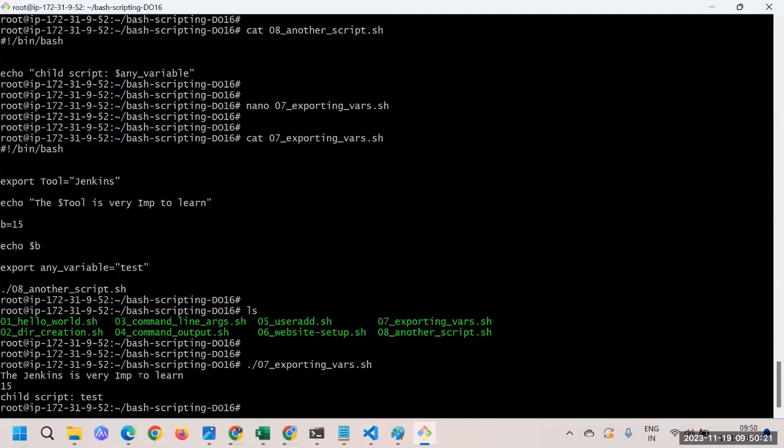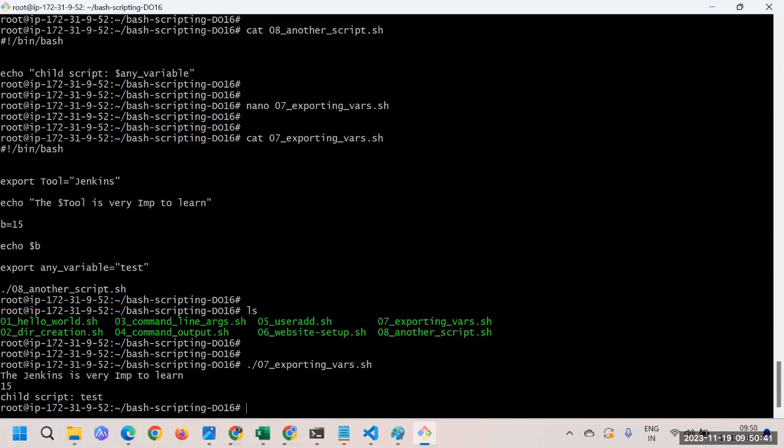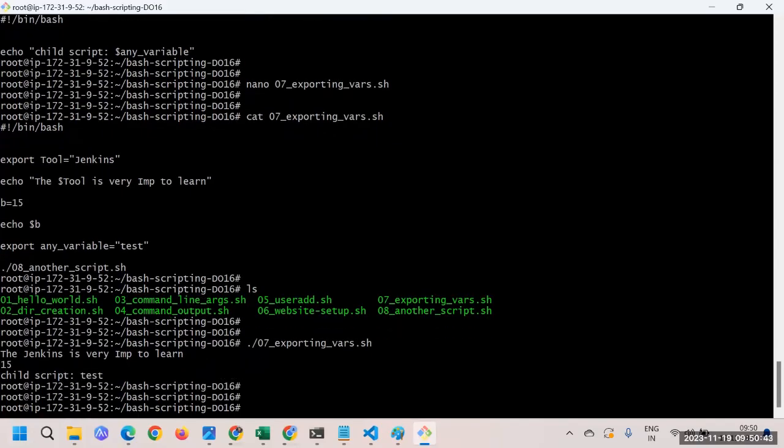Here we go. I think this could probably be the best example that you can have. Just look at the Jenkins variable, which is declared within the script, you're able to access. Then the child script has been called, and within that script we have declared one variable, and that is also accessible. So within the script, you're able to access the variable.